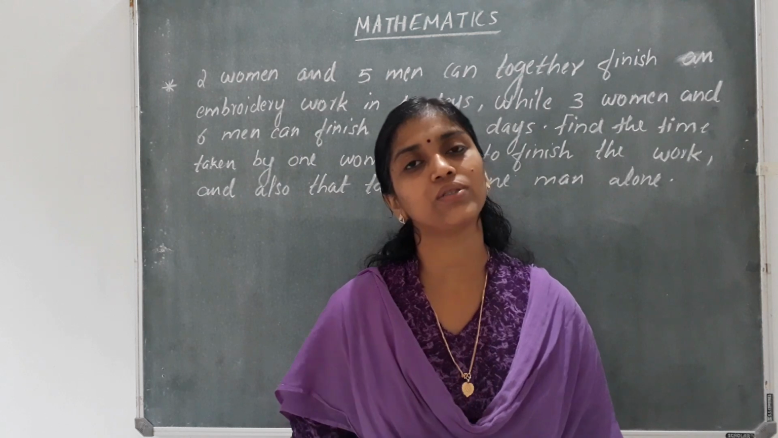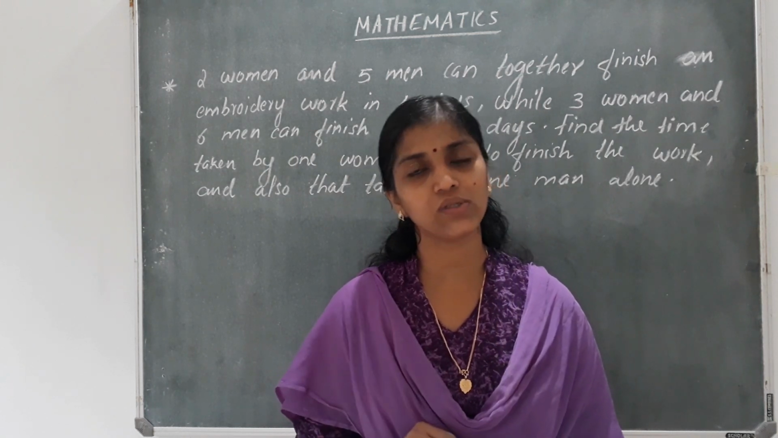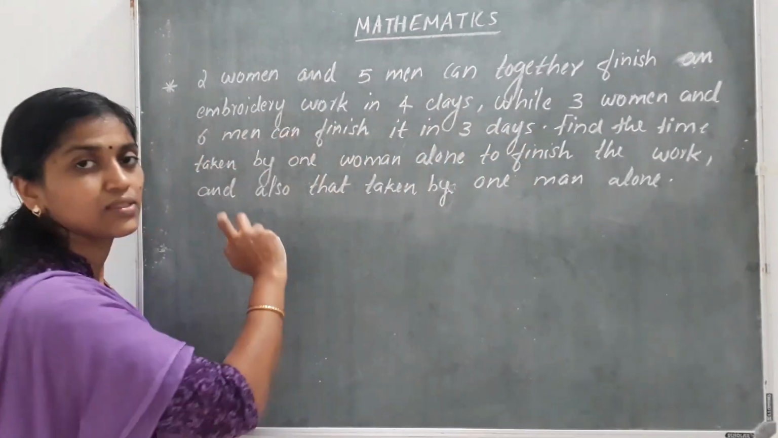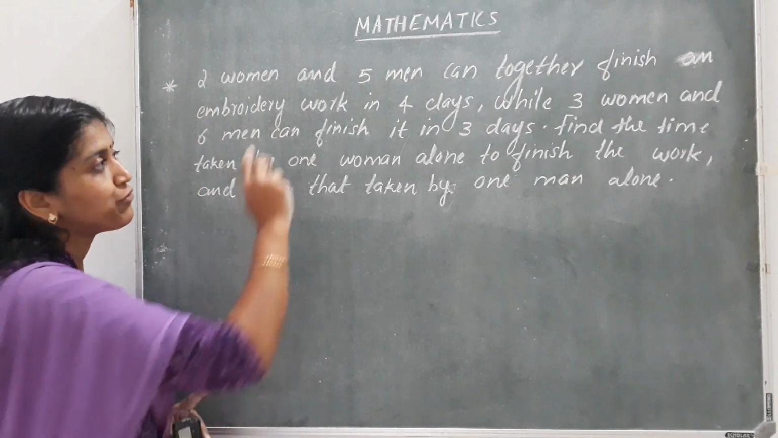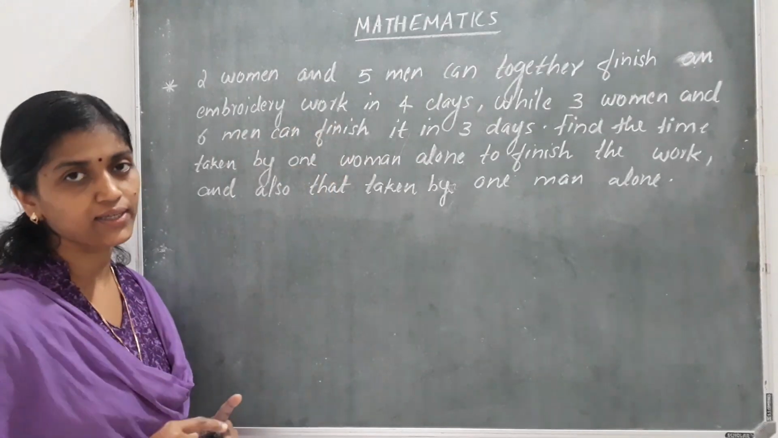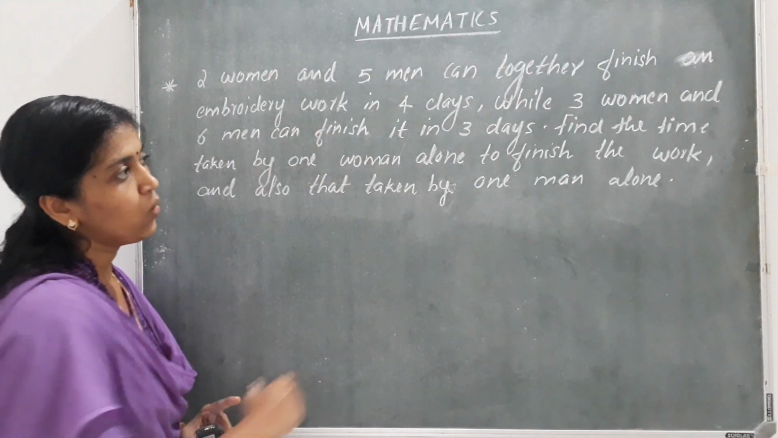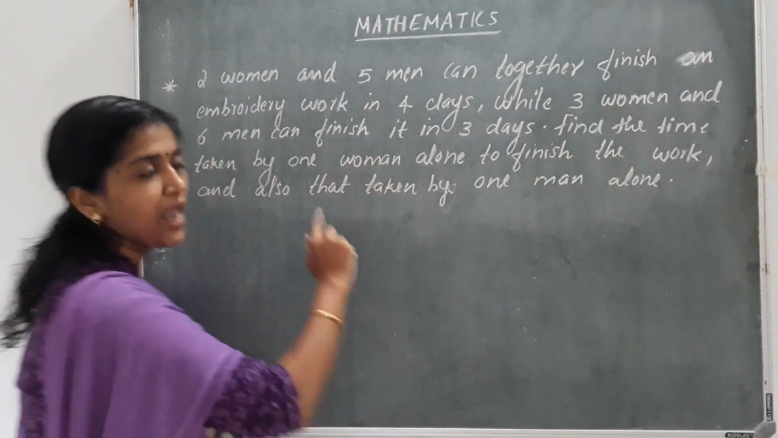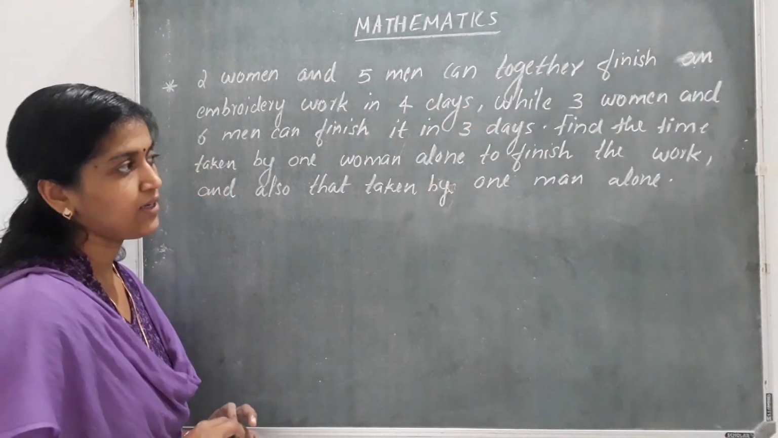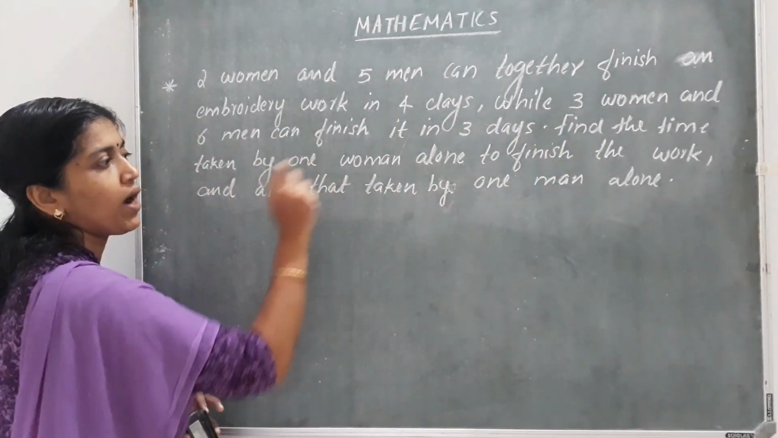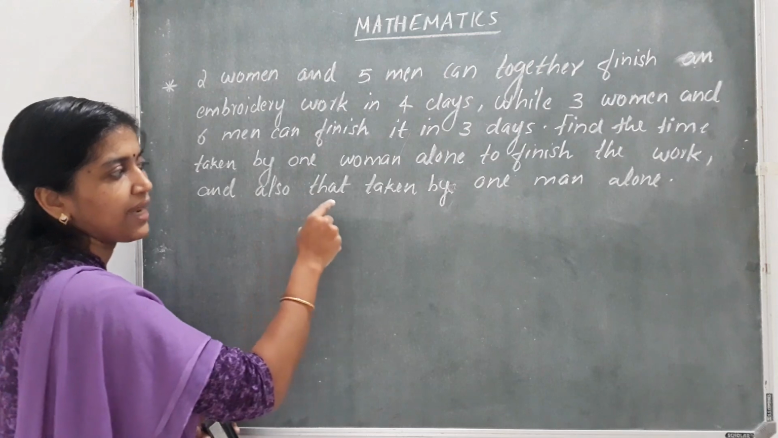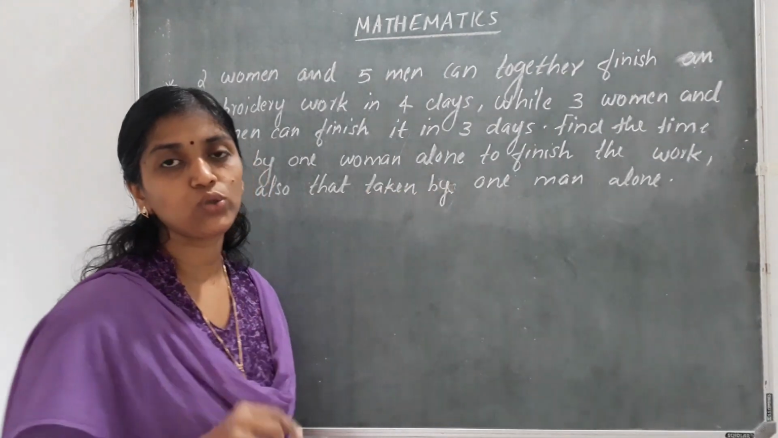Okay. So we will move to our question today. I told we will discuss only one question today. See the question. Our question is, 2 women and 5 men can together finish an embroidery work in 4 days. Clear? While 3 women and 6 men can finish it in 3 days. Find the time taken by 1 woman alone to finish the work, and also that taken by 1 man alone to finish the work.